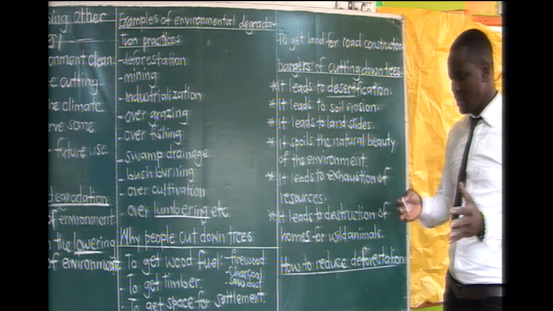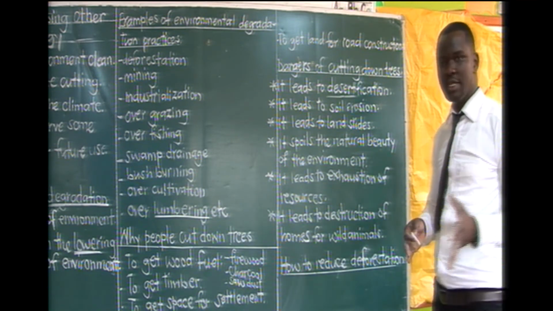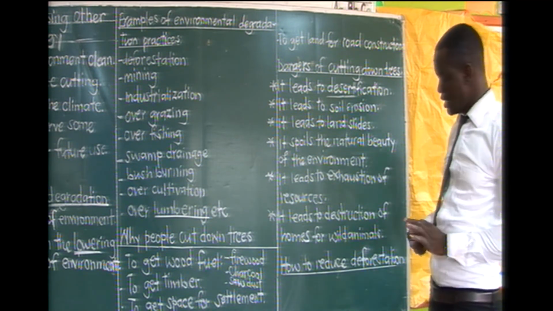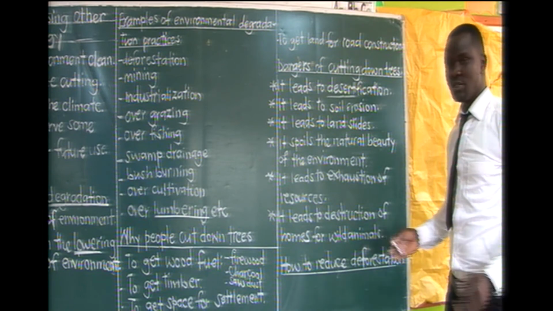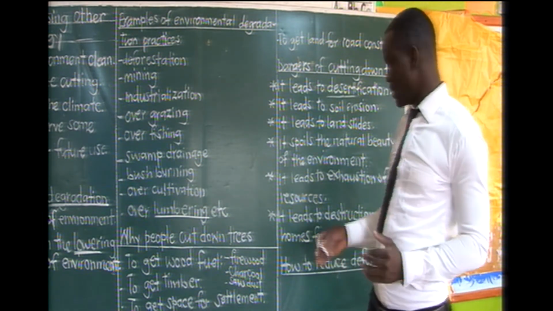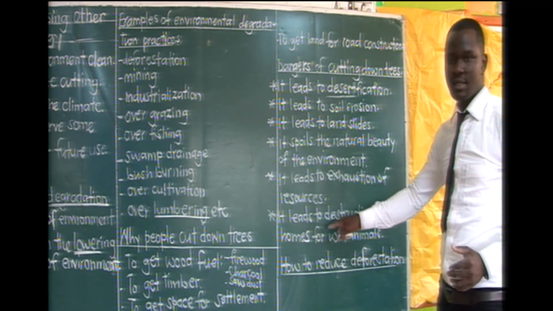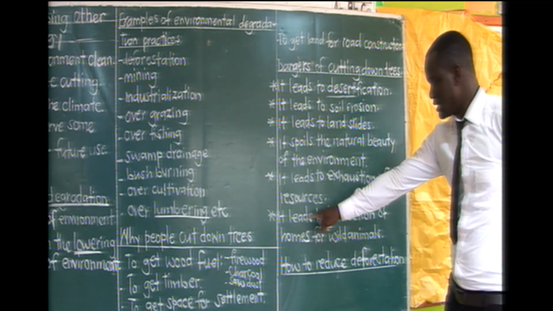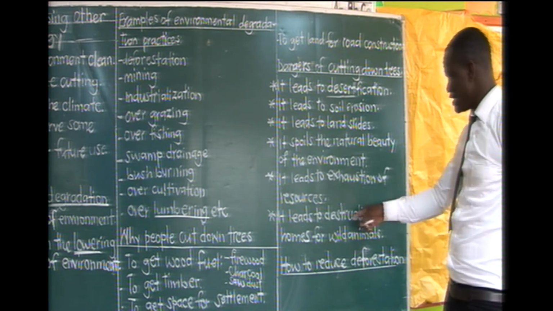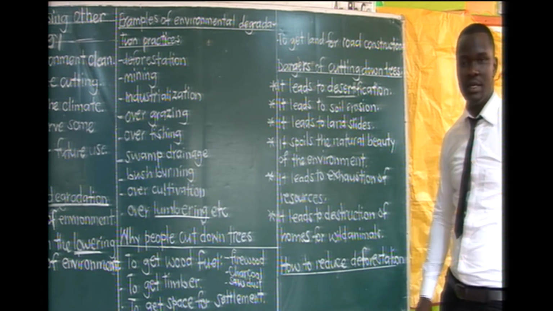For example, in a forest, we have very many animals living in it. We talked about Bwindi Impenetrable Forest, which inhabits very many mountain gorillas. Imagine if that forest is to be destroyed. Where are these gorillas going to be? So that one is a threat to them. So they will be displaced. So we can say cutting down trees leads to the displacement of wild animals. Of course, the displacement comes after their homes being destroyed.